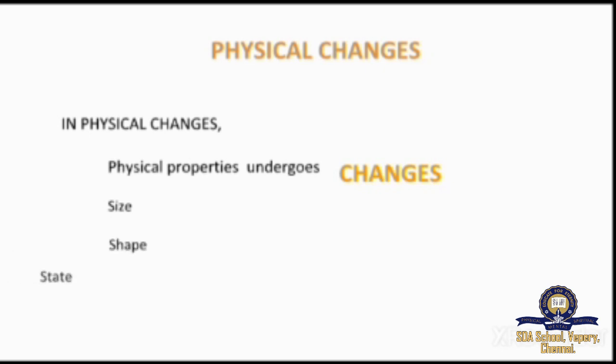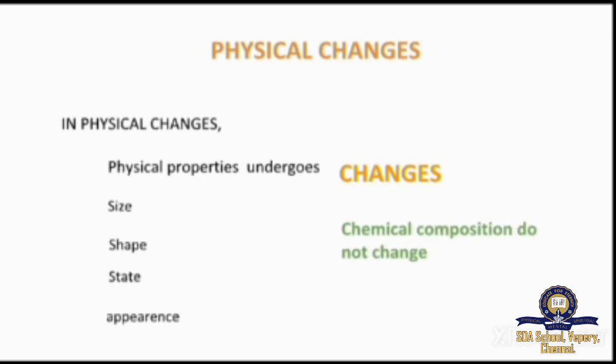Size, shape, state, and appearance. These properties undergo changes in case of physical changes, whereas the chemical composition does not change. In physical changes, only the physical properties will undergo changes, but the chemical composition does not change.